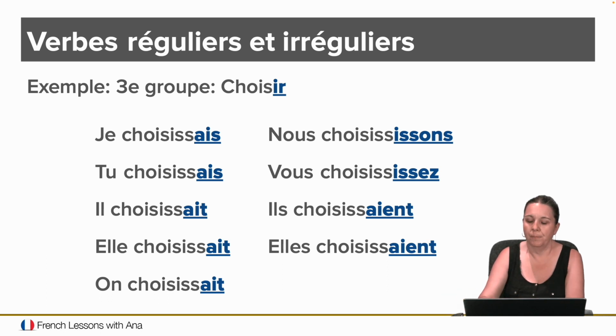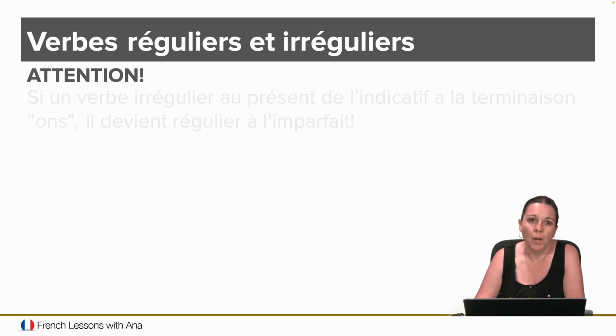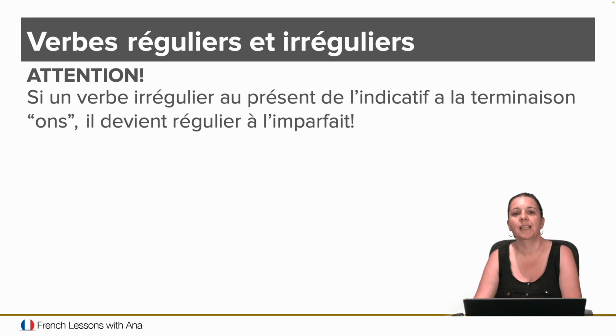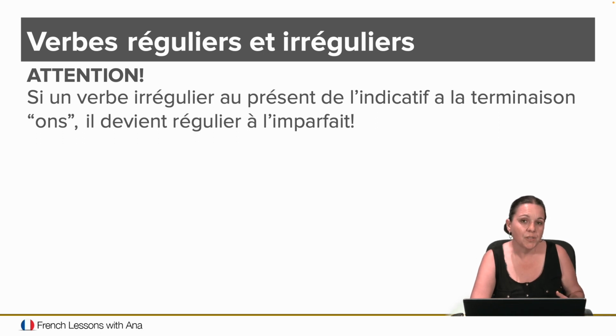ER, RE, IR. What happens if in the present tense a verb is irregular? Well, if you remember from the present tense lesson, the definition of regular or irregular in French or any other language for that matter is, a regular verb follows the rule, obeys the law, as we always say. So if the rule that is established is you are going to look at ONS and replace it with something else, then that verb is regular because it follows the rule. As soon as a verb does not follow the rule, it becomes irregular. It breaks that law, okay?